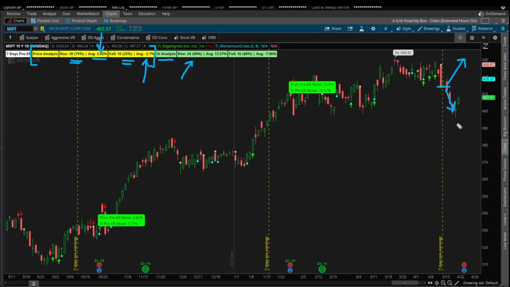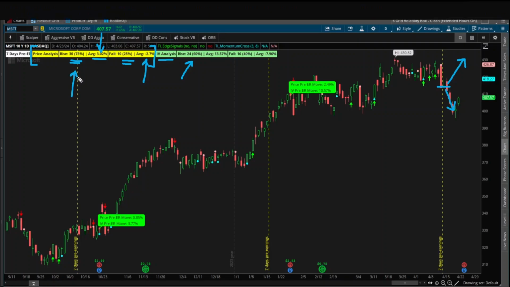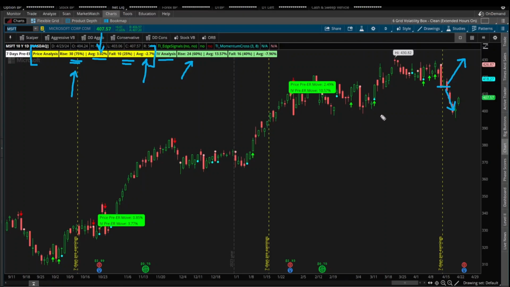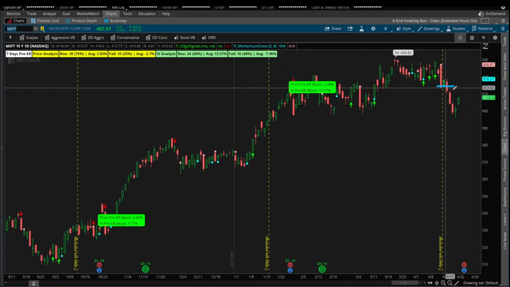Now, I think there's a few different ways that you might construe this, but the way I'm looking at this particular chart is we have this positive bullish tendency in Microsoft, which typically tends to happen, which has not yet kicked in. We have 2 days left prior to earnings for this tendency to actually kick into full gear. In order for this count to increase by 1, meaning this particular earnings cycle we saw Microsoft rise into earnings, we would need to close above that 7-day price level. Call it near 414.50, which is a nice clean round number.